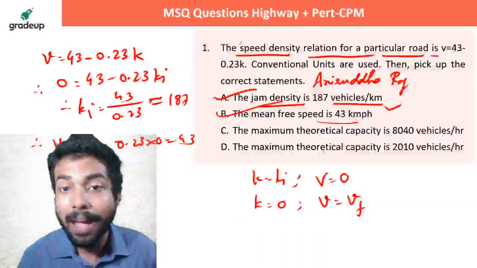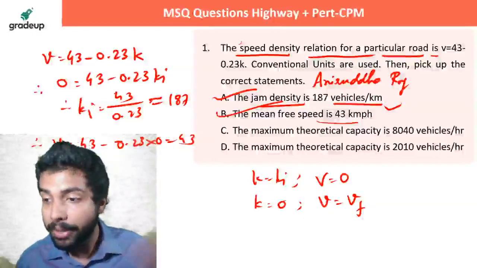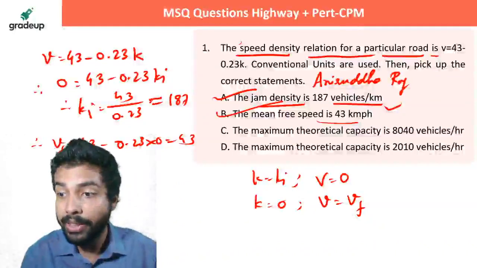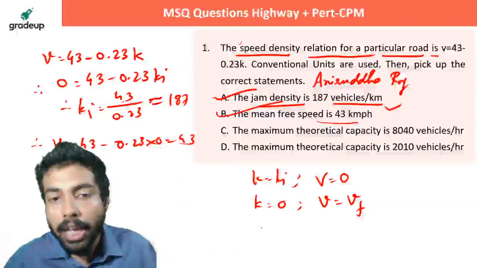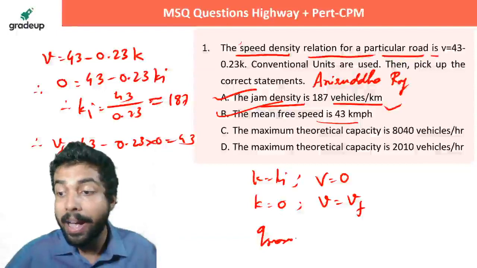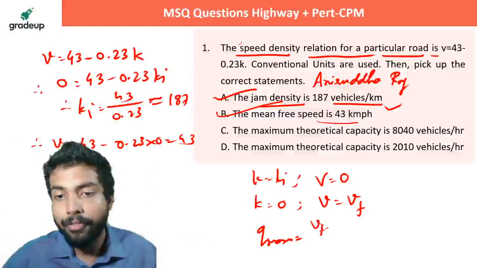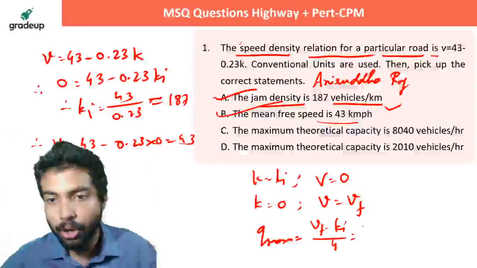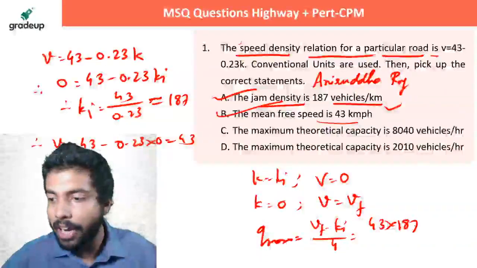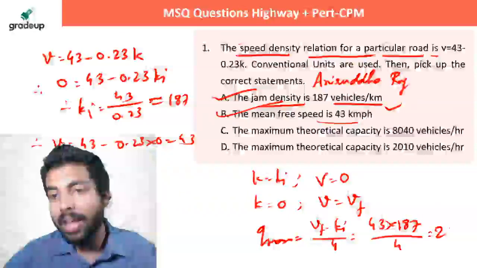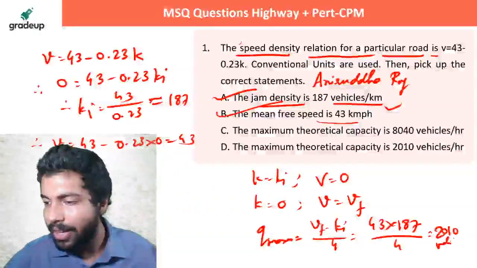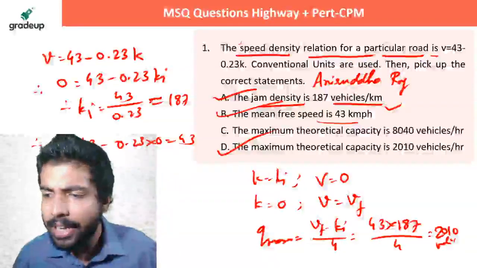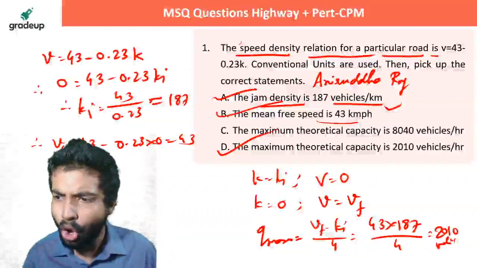Next, they are asking about the maximum theoretical capacity. In case of a linear relationship between velocity and density, Q max, the maximum theoretical capacity, is Vf into kj by 4. Vf you have calculated as 43, kj as 187, divided by 4. So the answer is coming as roughly 2010 vehicles. Absolutely correct answer to all of you. That is A, B and D. All of these answers are correct.